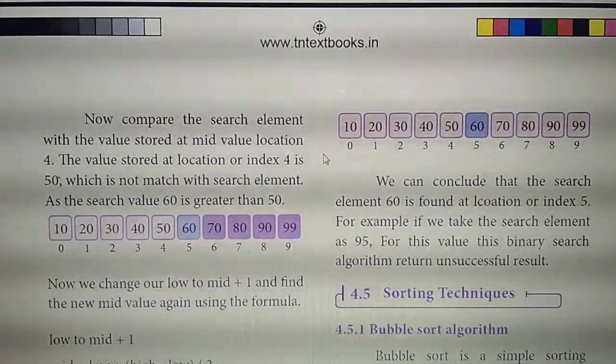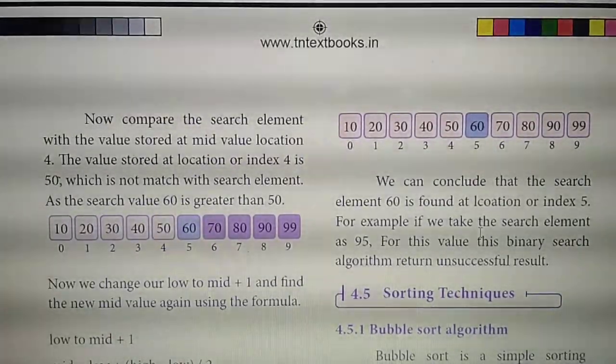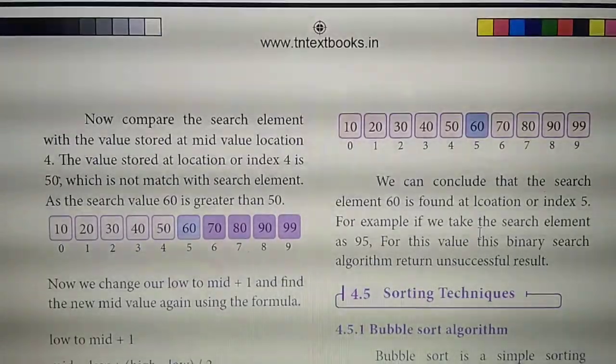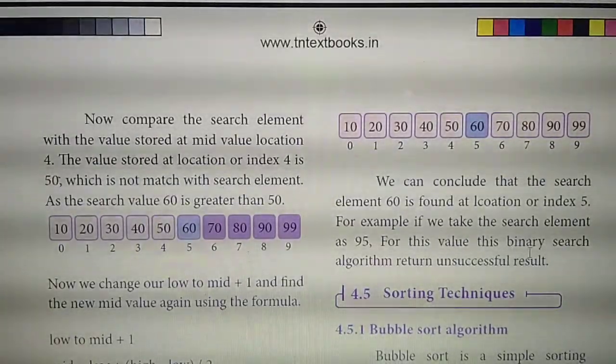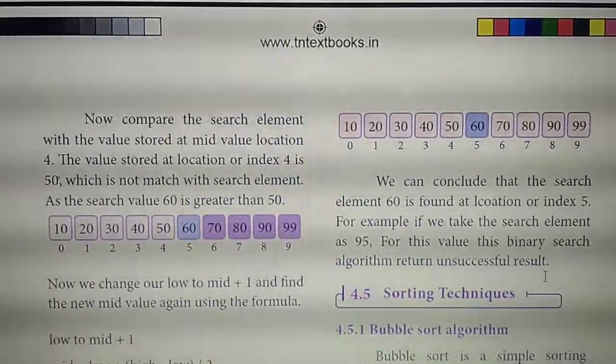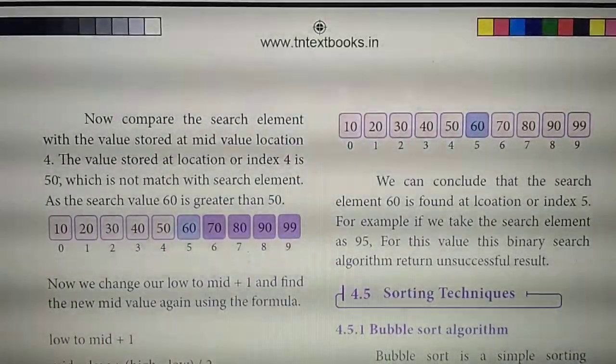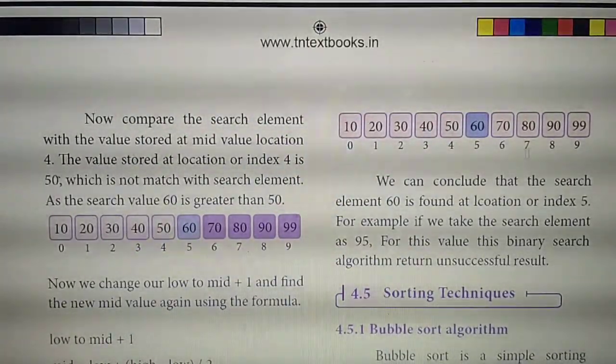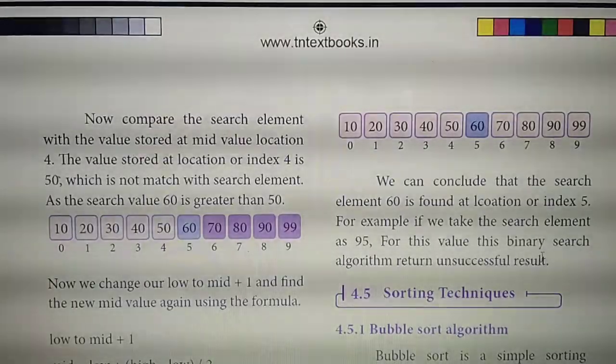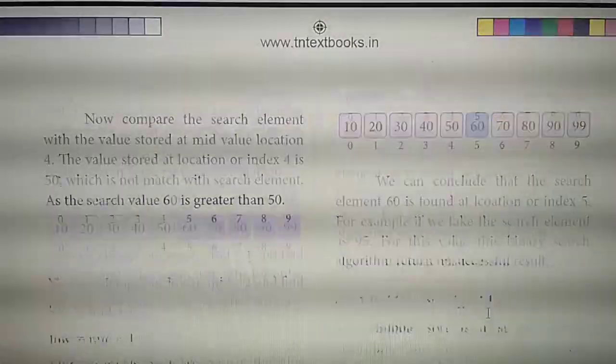Okay, very, very important question. This is not a tough question. If you understand and study, you can easily learn it. So till this unsuccessful result. Then next question, explain binary search. This is the third detailed question. Third one, binary. Then fourth question,